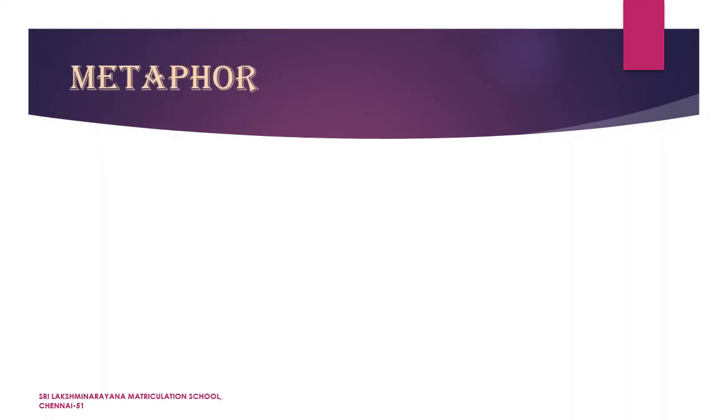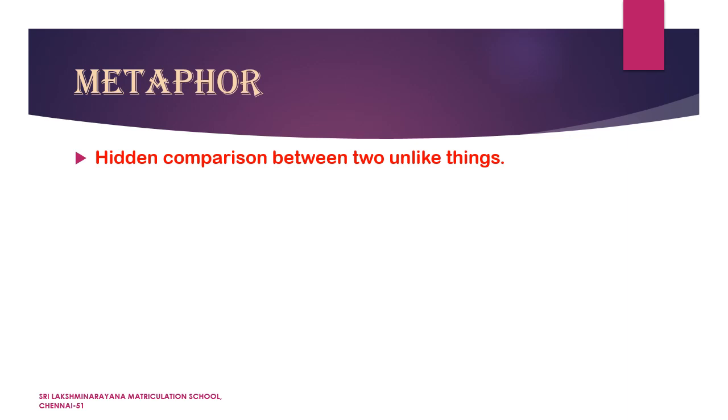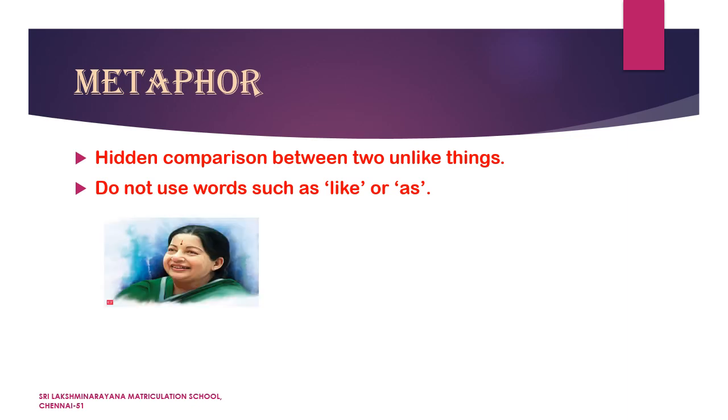Next one is metaphor. Metaphor is a figure of speech that compares two unlike things that have one thing in common. You might be wondering whether metaphor means the same as simile, but there is a difference. In simile, to compare things, we use words such as like or as. But in metaphor, the comparison is done without using like or as. So let's understand metaphor with some examples.